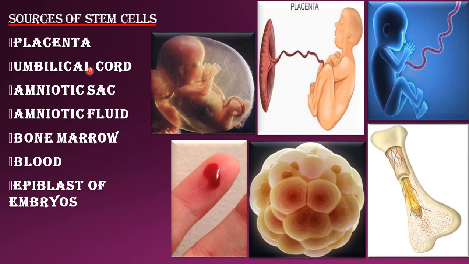This capability is very useful in the treatment of various diseases. Now, what are the source substances? The human body possesses various stem cells, and we'll see some sources. You can see the placenta and umbilical cord.